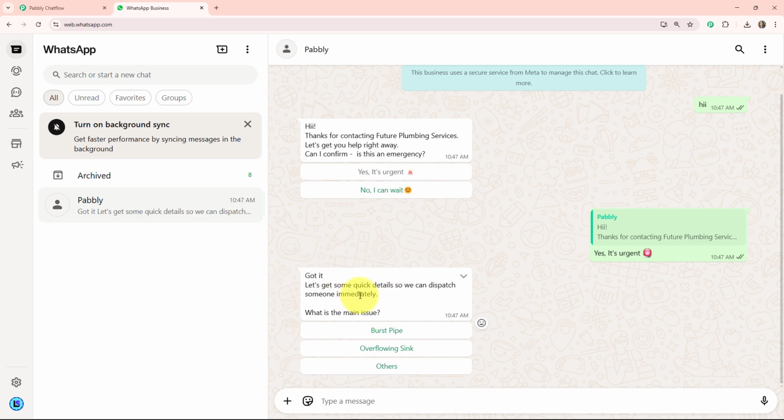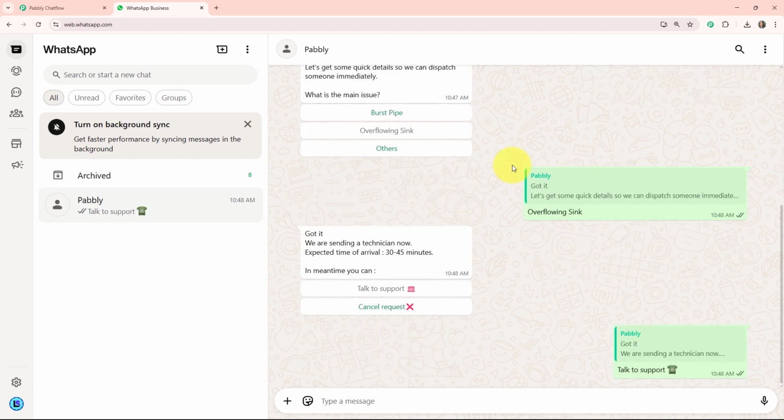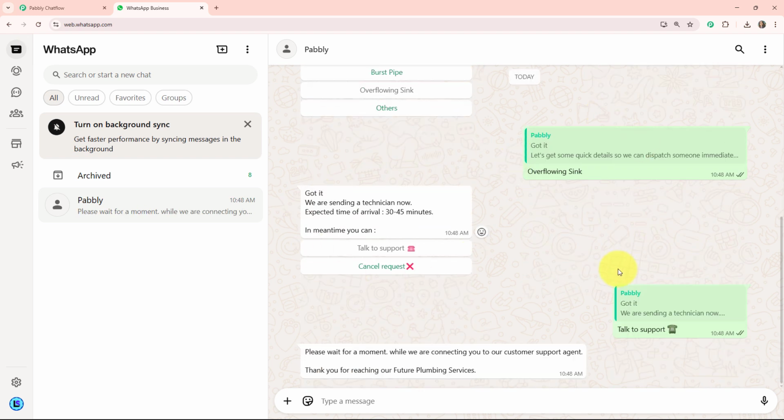Got it. Let's get some quick details so we can dispatch someone immediately. If I click on I am facing a problem of overflowing sink, then it will provide me a solution. Got it. We are sending a technician now. Expected time of arrival 30 to 45 minutes. So basically this is how our chatbot will work. By the end of the video, you will learn how to create this type of chatbot. In this video, I am going to teach you step-by-step directions for creating this type of chatbot.